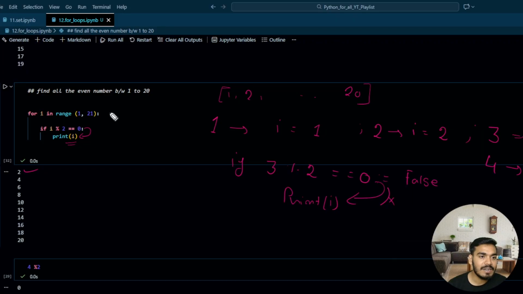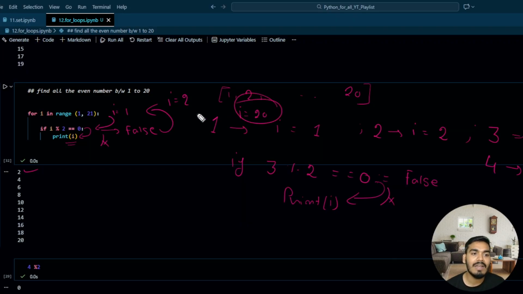So this is how it's going to work. In the first iteration, your i is 1. It will come over here and check whether 1 is divisible by 2. It is not. So you will get a remainder of 1, and 1 is not equal to 0. So it is going to return false. If it is false, it will not go to the print function. It will directly jump to the for loop and again assign i equal to 2, and so on. It will check till i equals 20, and once i equal to 20 is processed, that loop will stop and your program will stop.